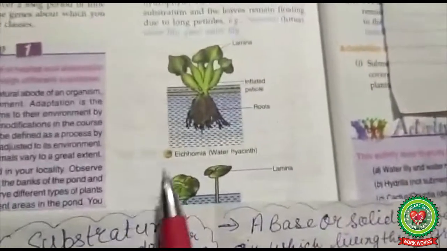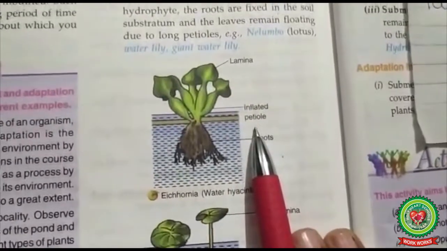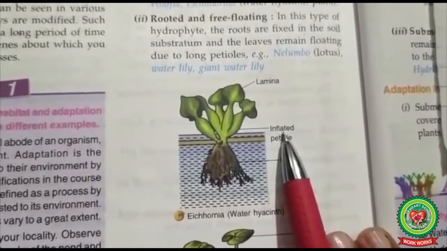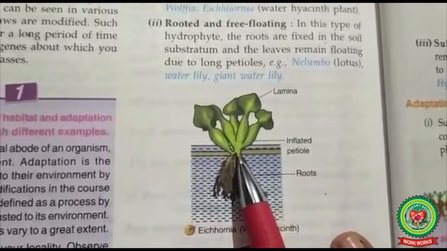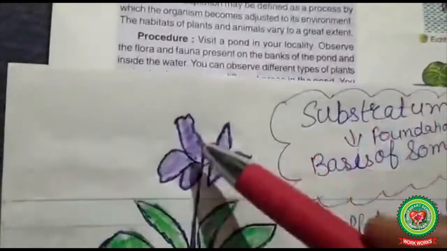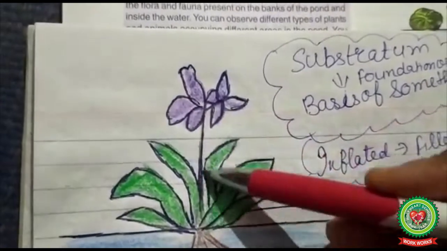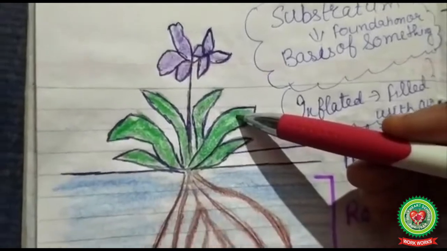Now, in this diagram, you can see they have inflated petiole. Inflated means filled with air, and petiole is a stalk that attaches the leaf to the stem. They have a long, light and spongy stem that helps them to float on the surface of water.